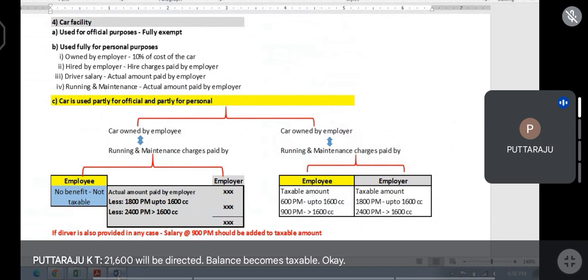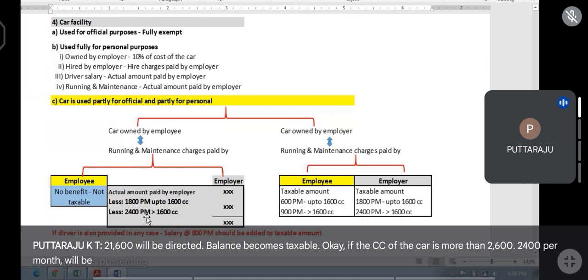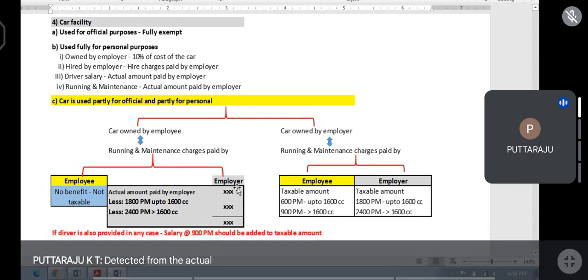If the CC of the car is more than 1600, 2400 per month will be deducted. 2400 into 12, 28,800, deducted from the actual amount, whatever is paid by the employer.